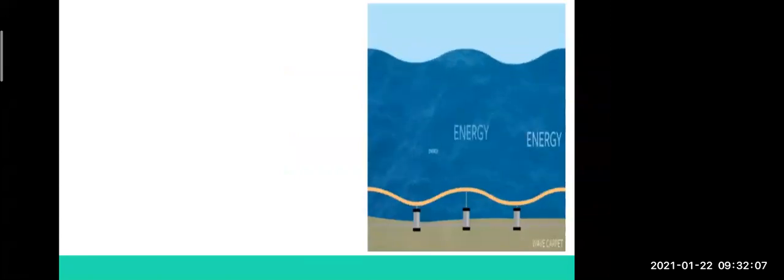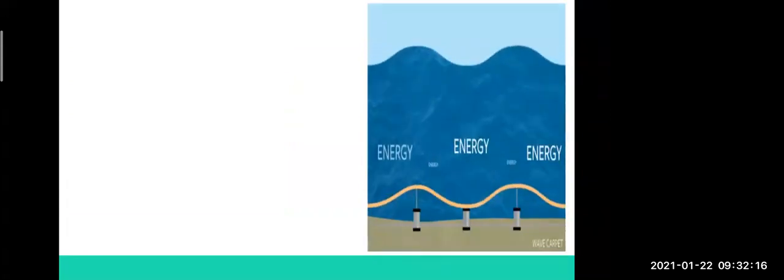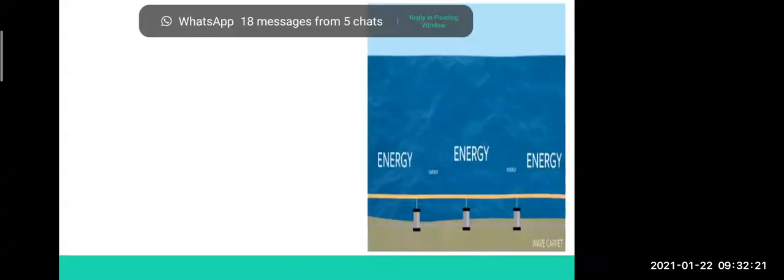All of you know that water never remains still. It always moves with the help of waves and tides. Always they are in the water, and you can see some devices are put in the water. Now how can the water be helpful to generate electricity with the help of this device, we will see.